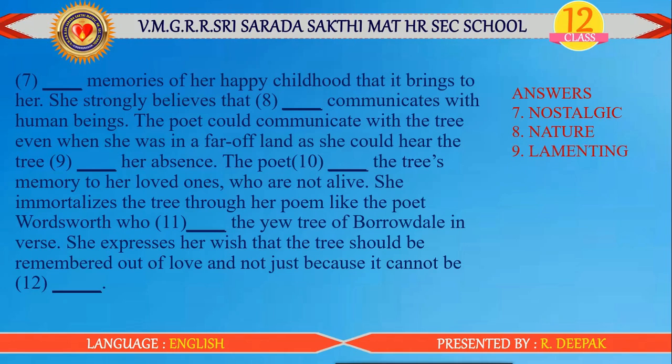Tenth one, the poet dashed the tree's memory to her loved ones who are not alive. Consecrates. 11th one, she immortalizes the tree through her poem, like the poet Wordsworth, who dashed the yew tree of Borrowdale in verse. Sanctified. And 12th one, she expresses her wish that the tree should be remembered out of love and not just because it cannot be forgotten. And the next thing,